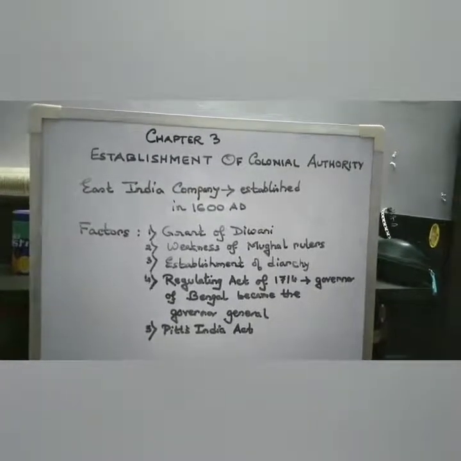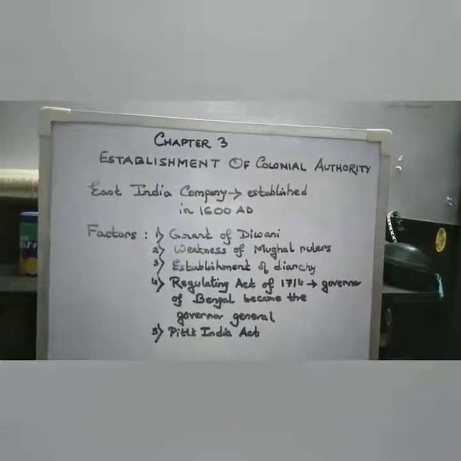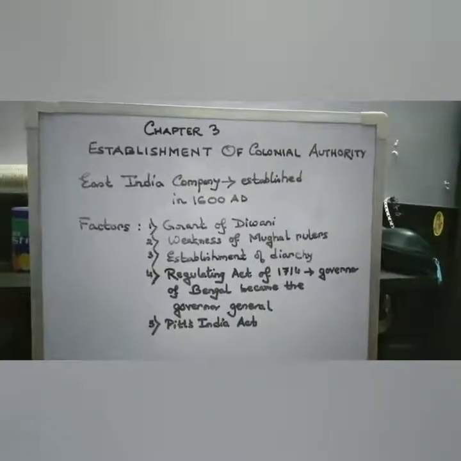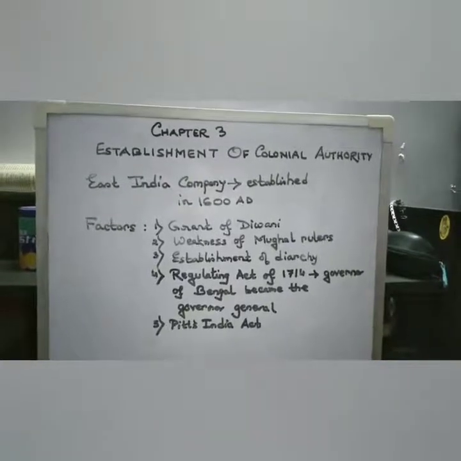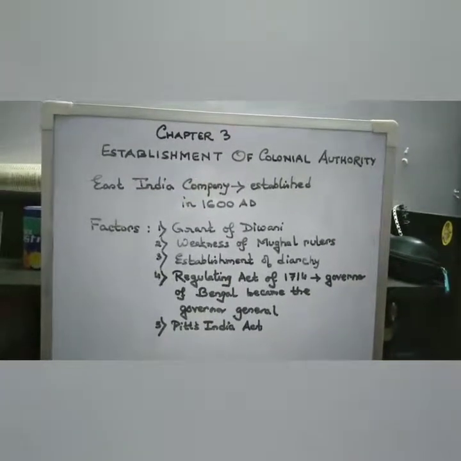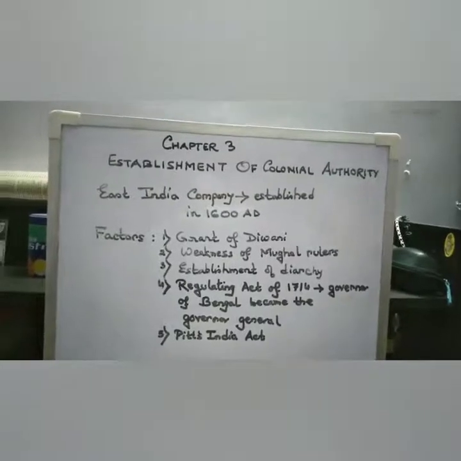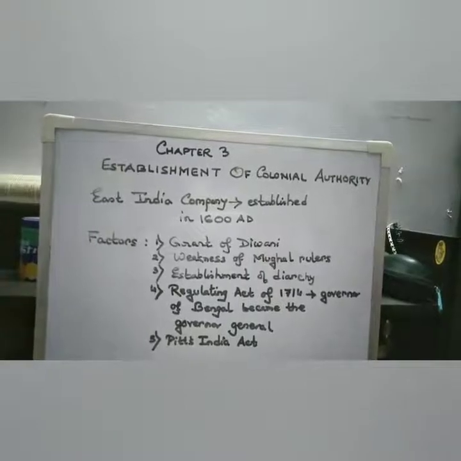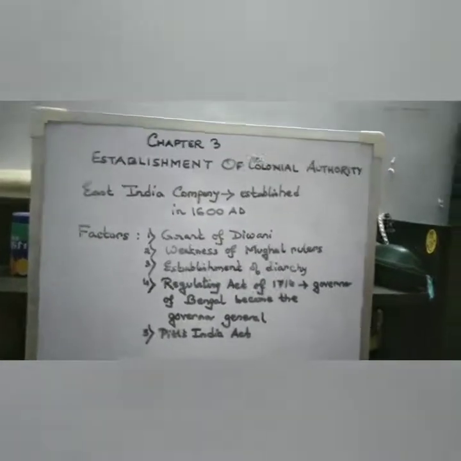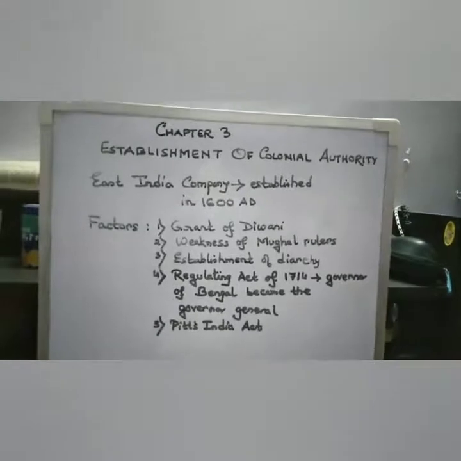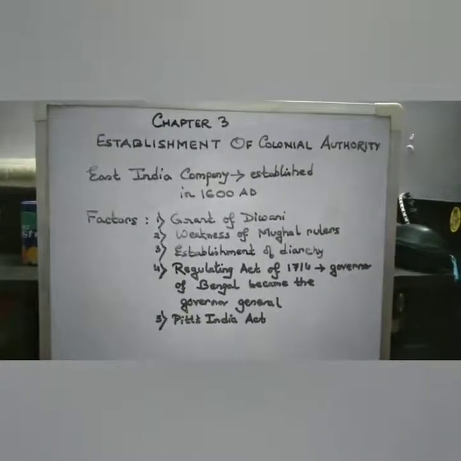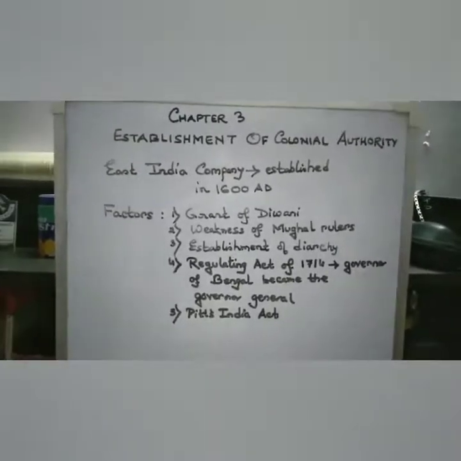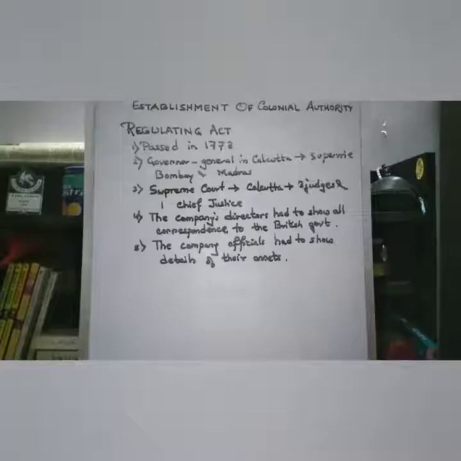Moreover, the laws made by the British Parliament, like the Regulating Act or the Pitt's India Act, also tried to establish the authority of the East India Company in India. Britain was also taking an interest in the growing power of the company and was making laws so that they can get benefit of it, or establish their colonial authority in India.